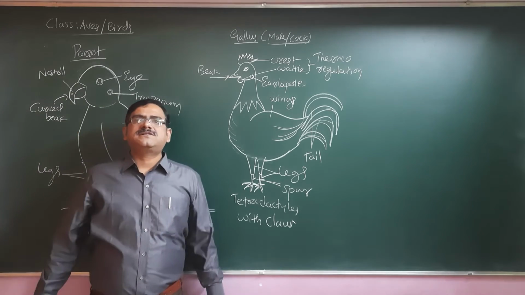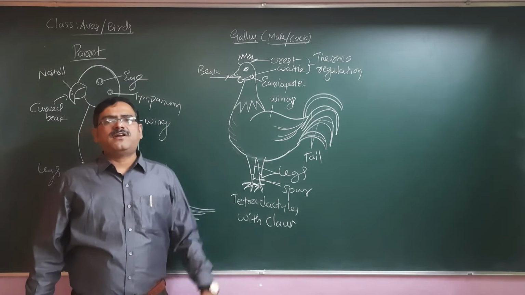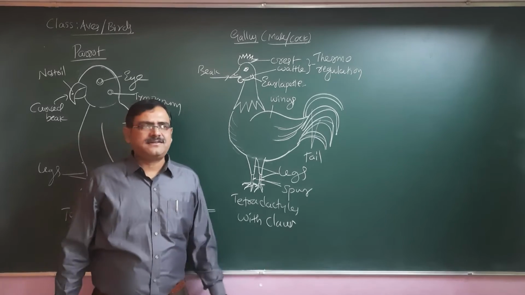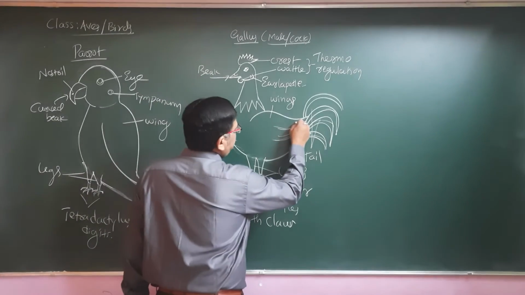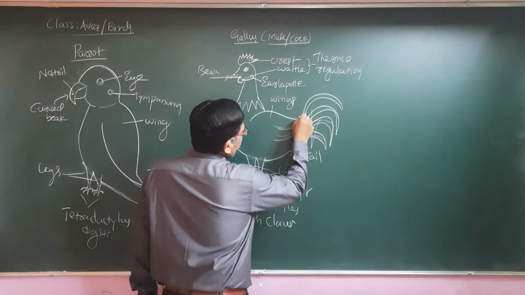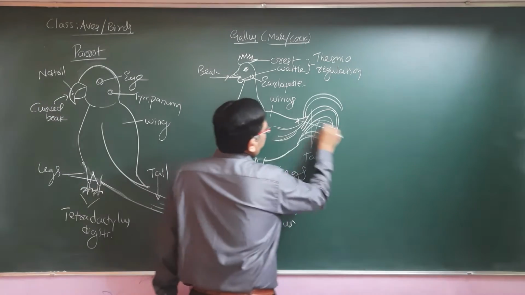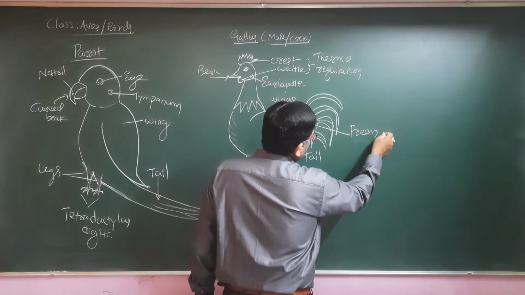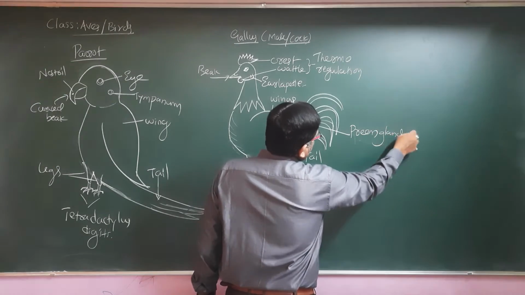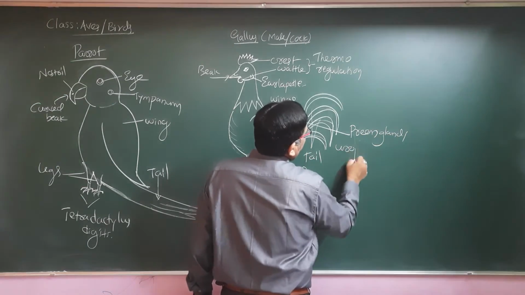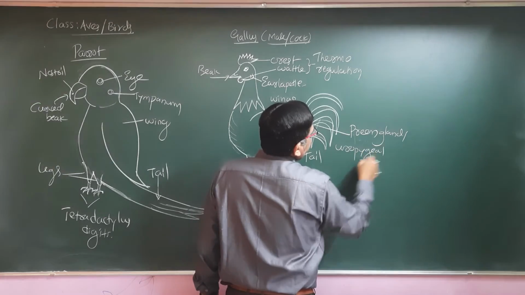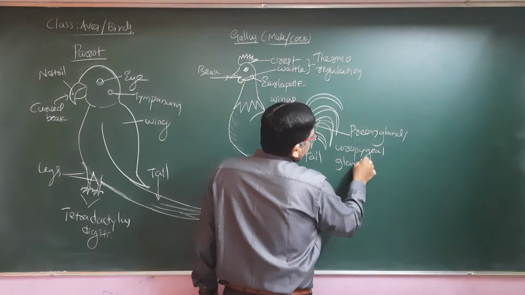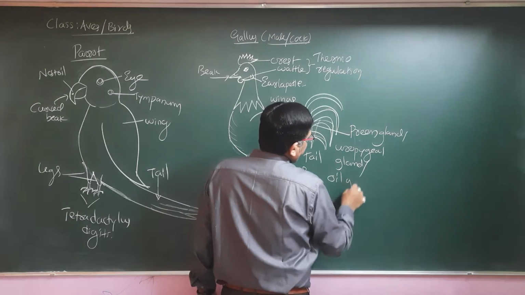The ear lappet, the wattle and crest are red colored structures. These are the only such structures, because the entire bird body does not have any gland except one single gland here, the oil producing gland. We call it the preen gland, sometimes referred to as the uropygeal gland. Yes, it is also called the oil gland.